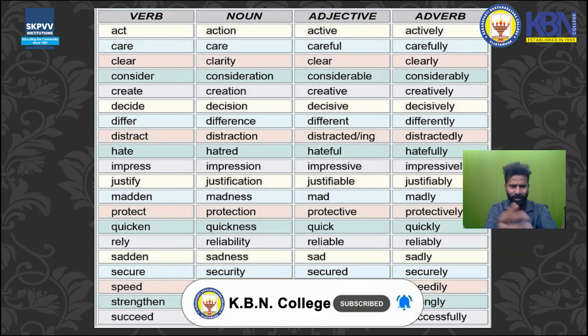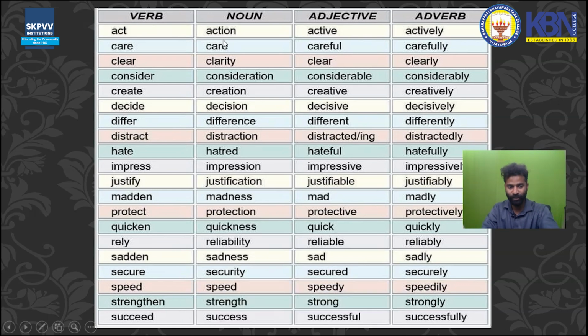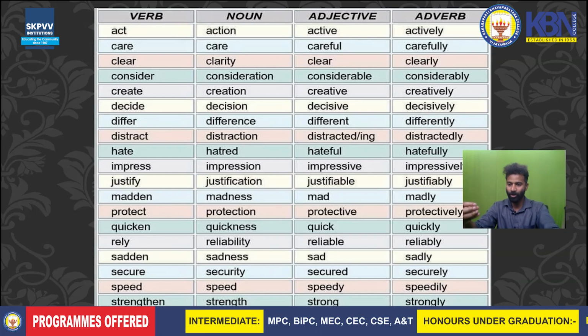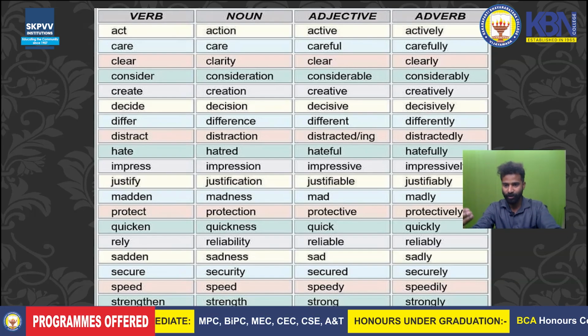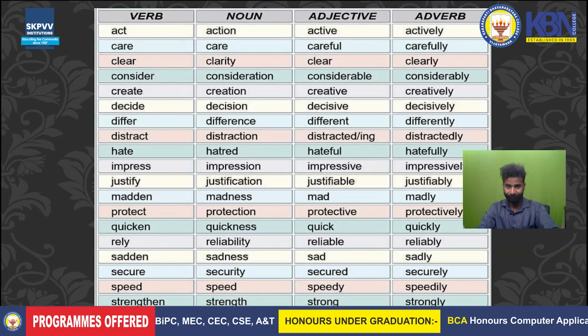A word will be provided to you like act. If the word is given act, and if you are asked to change from verb to noun, how do you change? Act means verb. For example, act. You have to act on this, I say. That means I'm asking you to do something. That's a verb. Next one, action. So the director in the movie asks the people to start action. Okay, action is a noun that is given to a doing something. Okay, some kind of action.